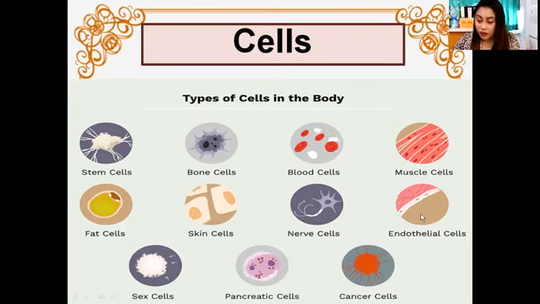Endothelial cells are a barrier, this one here in the middle, a barrier between the blood and the rest of your body. This one is blood and this is the rest of your body. So this is the endothelial cells. We have sex cells, eggs and sperms. Pancreatic cells maintain your sugar level inside your body. And we have also cancer cells. So these are the types of cells in the body. There are many cells in our body.